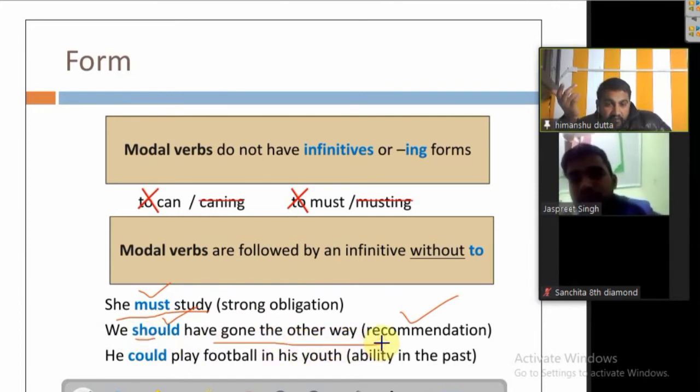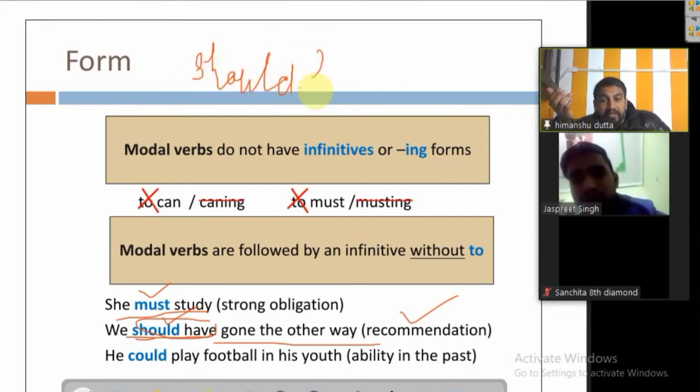Now, we should have gone the other way. What does it stand for? Like we should have gone the other way. हमें दूसरा कोई रास्ता चुन लेना चाहिए था और दूसरे तरीके से कुछ करना चाहिए था. We should have. Now when there is should have plus verb's third form, like when there is should have, could have is to be used, आपको ये पता होना चाहिए. Should have plus verb's third form.